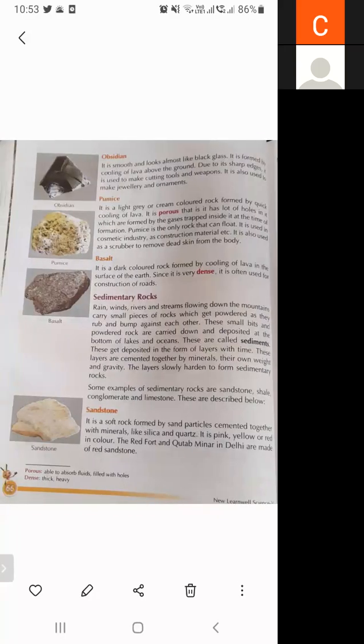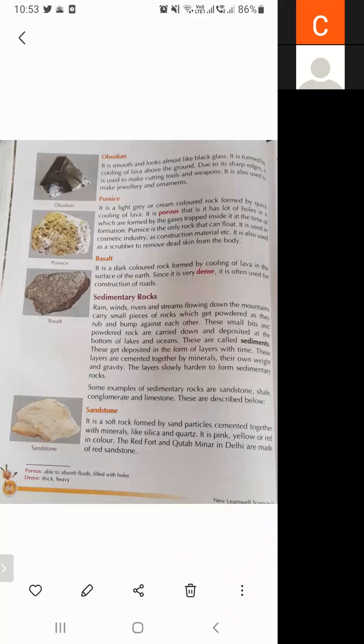Next igneous rock is obsidian. It is smooth and looks almost like black glass. It is formed by cooling of lava above the ground. When lava is cooled above the ground, then obsidian rock will form. It is used to make jewelry and ornaments.